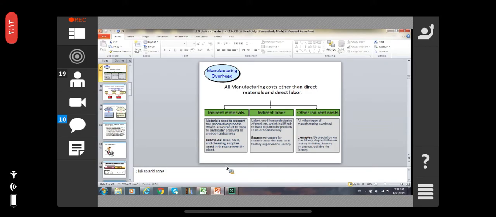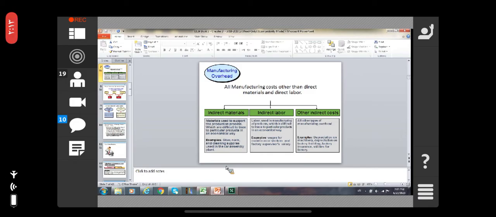It has three different types: the indirect materials, indirect labor, and other indirect costs. Indirect materials are things that are not an integral part of the product but are used in making it, such as glue, nails, and cleaning supplies in car manufacturing units.